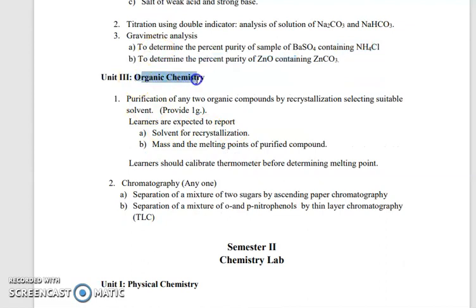Next part is organic chemistry. In organic chemistry, the first practical is purification. You know that an organic compound can be purified by using various techniques like crystallization, distillation, sublimation, and fractional distillation. Various types of methods can be used, but in this first practical we have used the crystallization method.